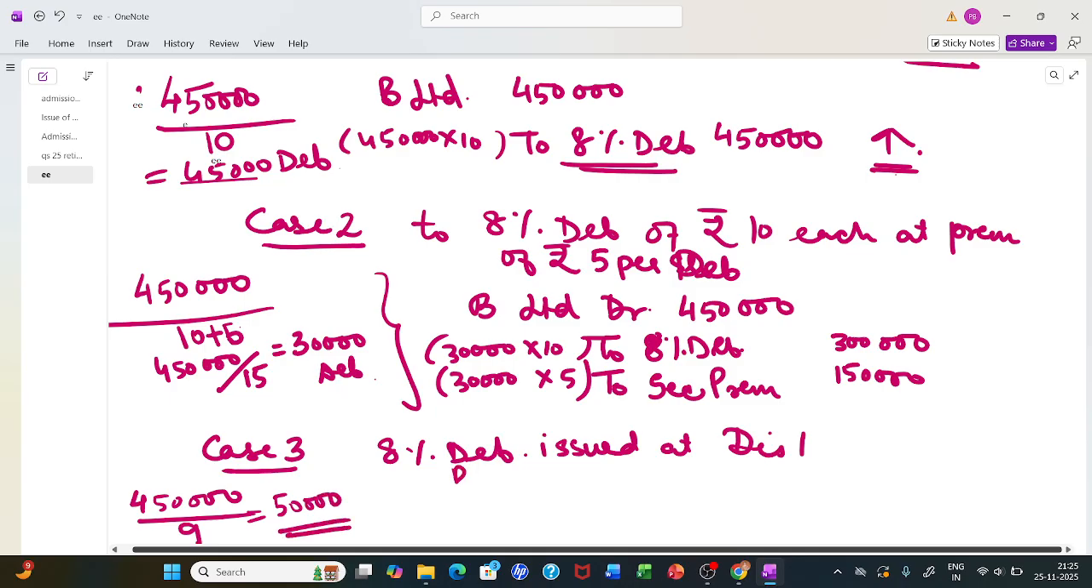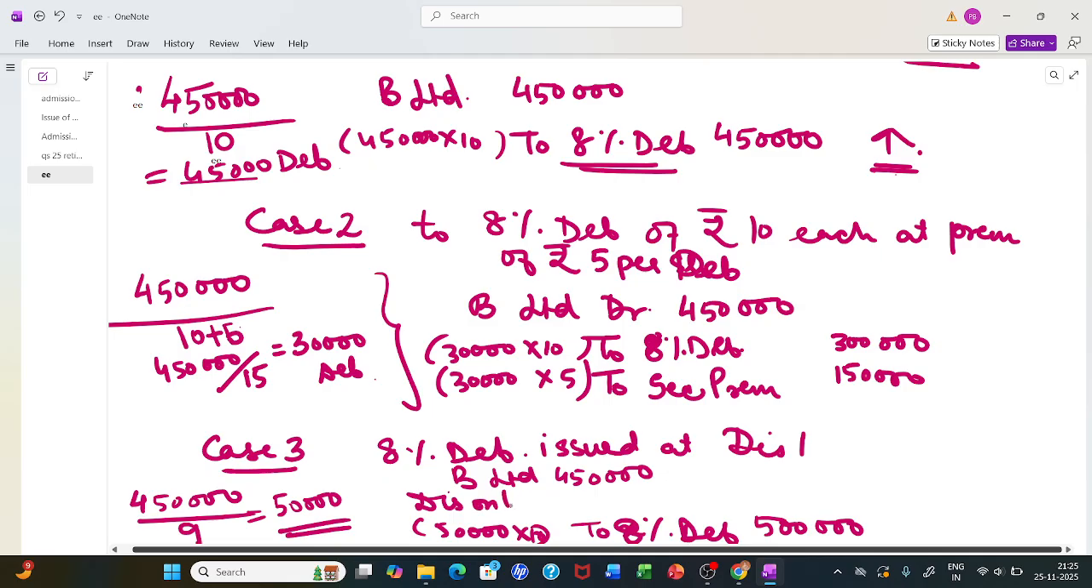My vendor B Limited, to whom I have to give 4,50,000, is asking for 8% debentures, which is 50,000 into 10, which is 5 lakh rupees. So what gets debited is discount on issue. Debit that with 50,000 rupees. So these are the 3 entries which we have.